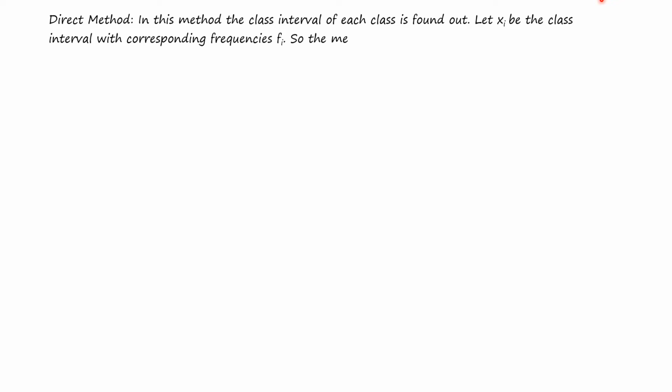Direct method. In this method, the class interval of each class is found out. Let xi be the class interval with corresponding frequencies fi. So the mean is given by x bar equals summation of fi xi by summation of fi. Let's understand through an example.